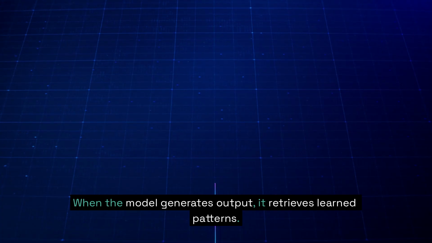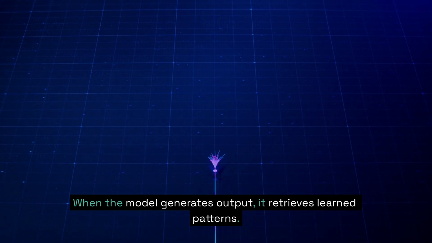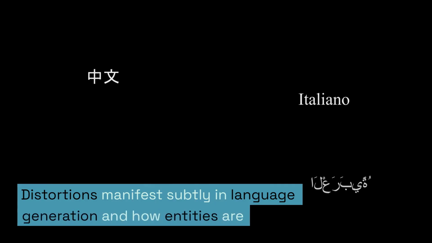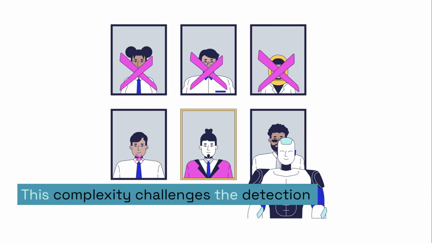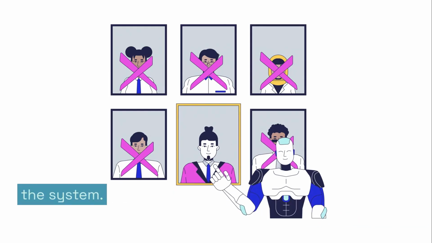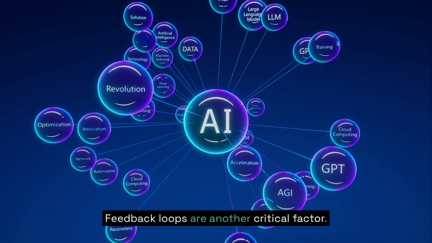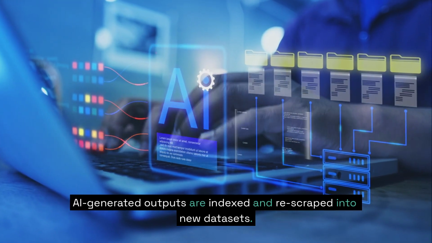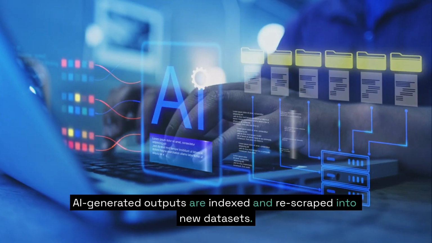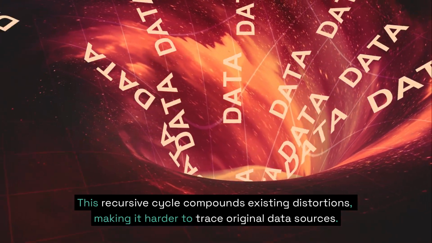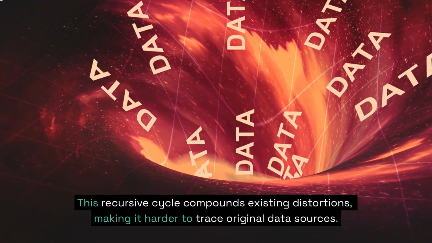When the model generates output, it retrieves learned patterns. Distortions manifest subtly in language generation and how entities are described. This complexity challenges the detection and correction of biases embedded within the system. Feedback loops are another critical factor. AI-generated outputs are indexed and rescraped into new datasets. This recursive cycle compounds existing distortions, making it harder to trace original data sources.